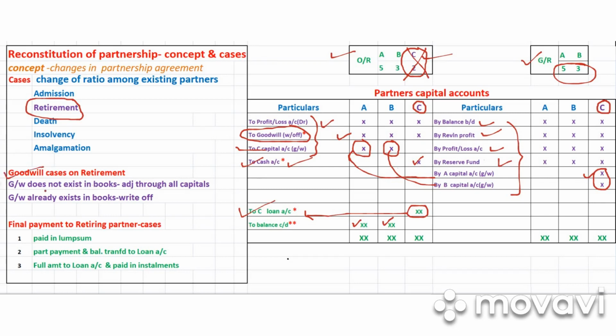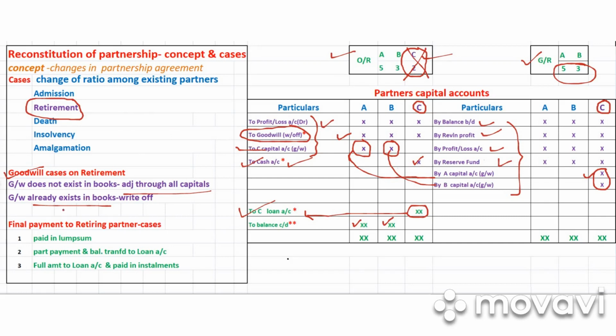When goodwill does not exist in the books, we adjust it through all the capitals, that double entry, both sides, a type of counter entry. And if goodwill already exists in the books, it is written off. So for goodwill there are two cases mainly, so deal with it accordingly.